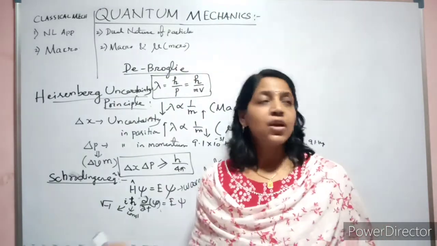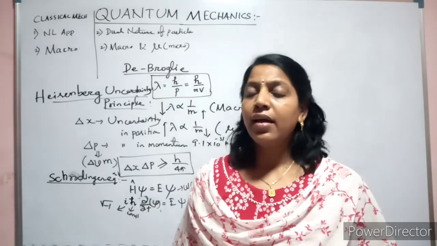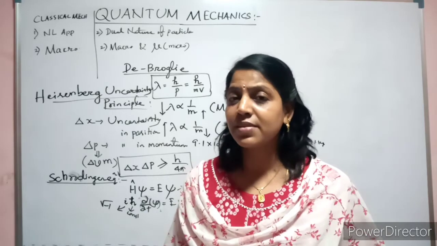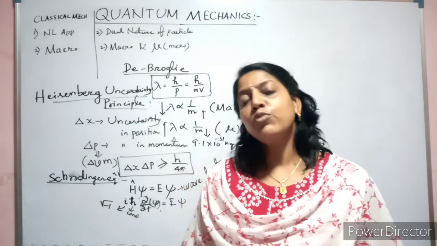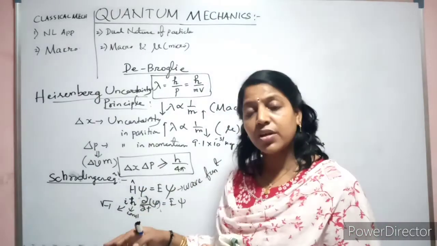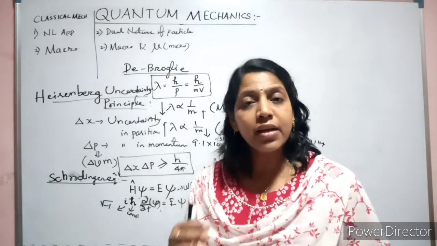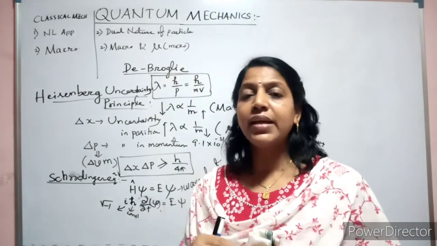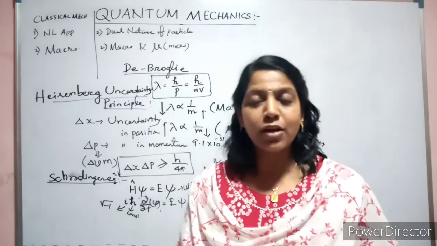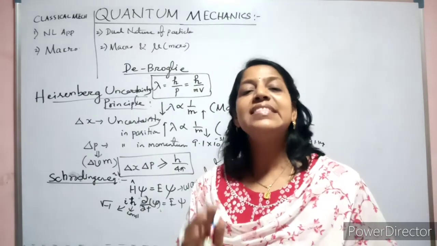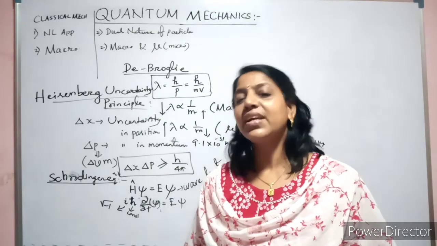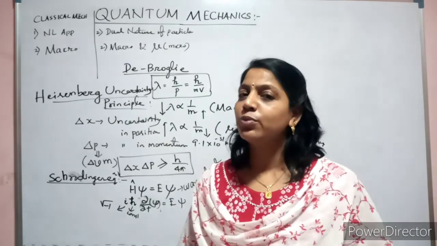If I ask what is the probability that tomorrow it will be raining, then what will you say? It may rain, it may not rain. So what is the probability? 50%. Got it? In the same way, he could not predict exactly, but he gave one equation in which there is a possibility of finding the maximum probability of what the energy of the electron is, where it will be, and what velocity is associated with it. He gave a probability density function. And that probability, whatever he has given, is found experimentally to be correct.